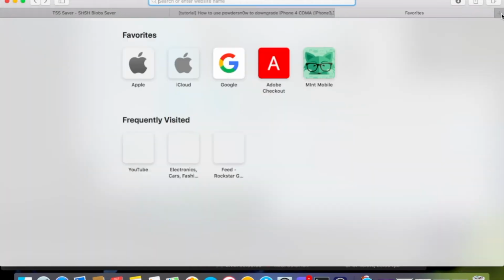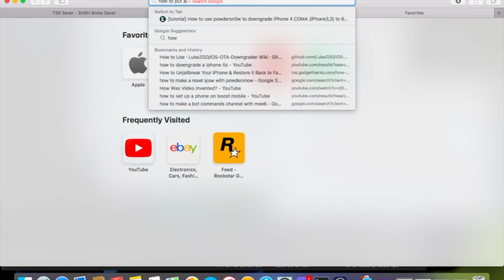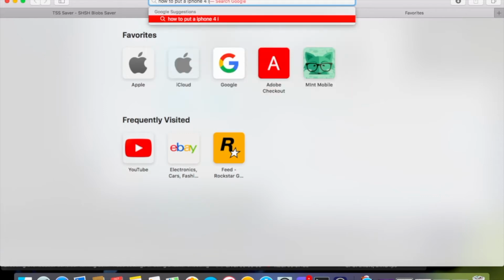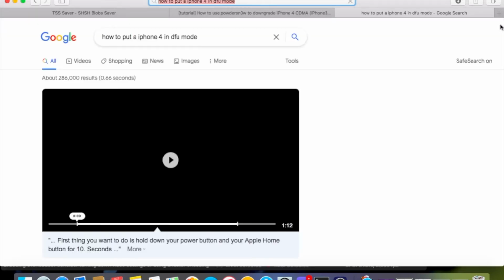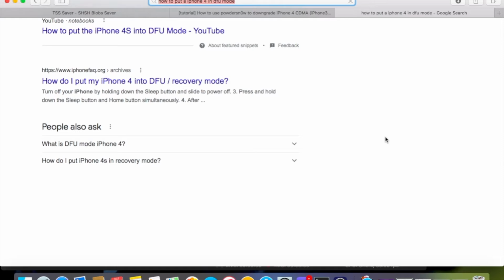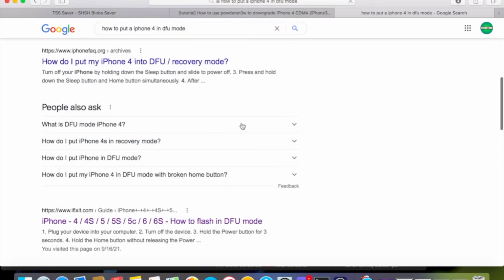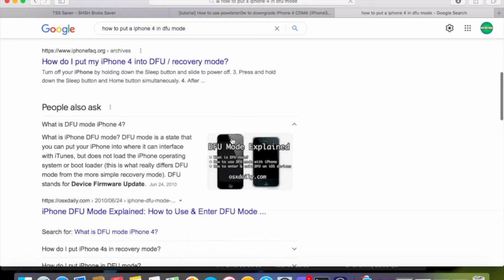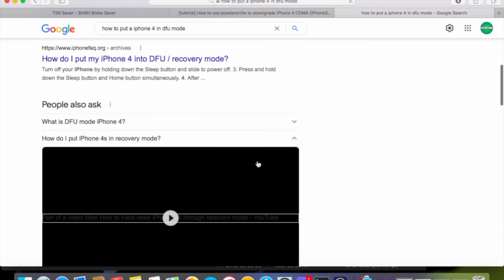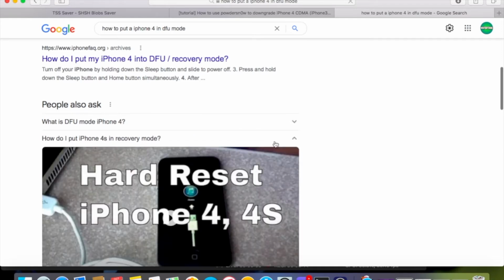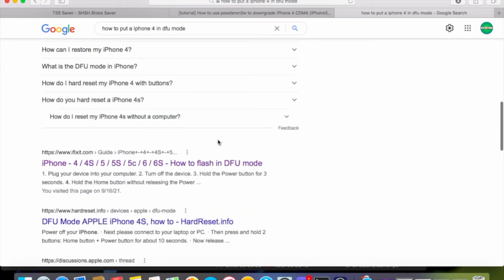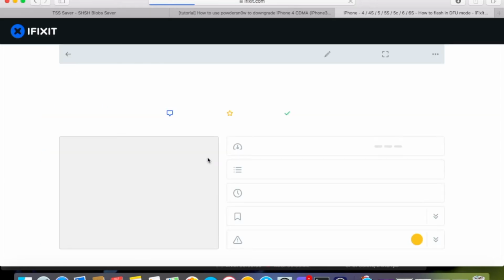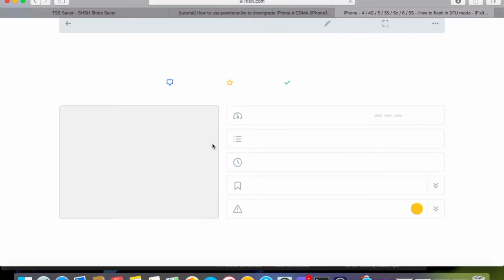I'm gonna show you how to put it in DFU mode. I don't know why. It would be easier if there was text, so I can just find a link for you. Oh, right here. Here you go. This is an iFixit guide. I'm just gonna show you it here.